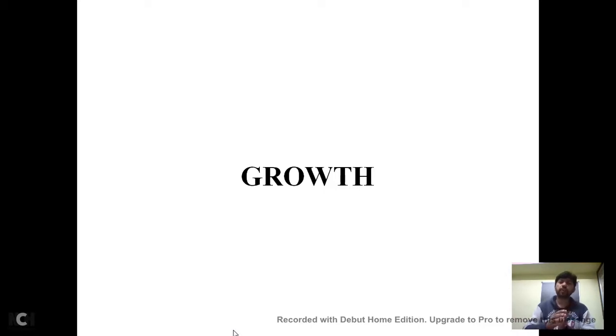In the same way, what is involved in our body? Growth is nothing but an increase in the mass, an increase in the number. Maybe it is internal growth or external growth. There are two things involved.